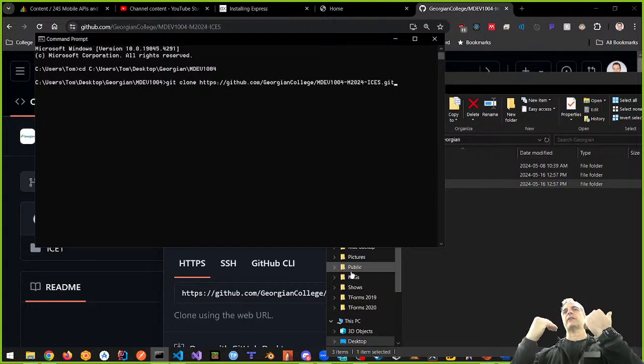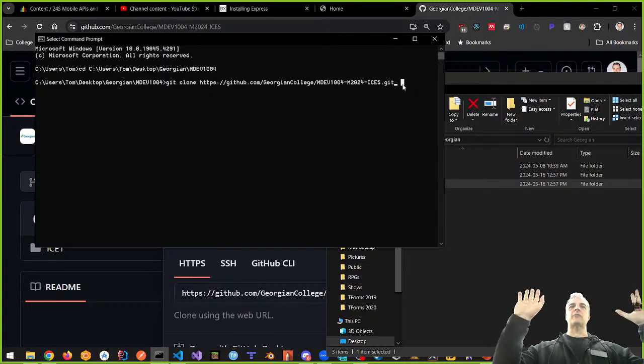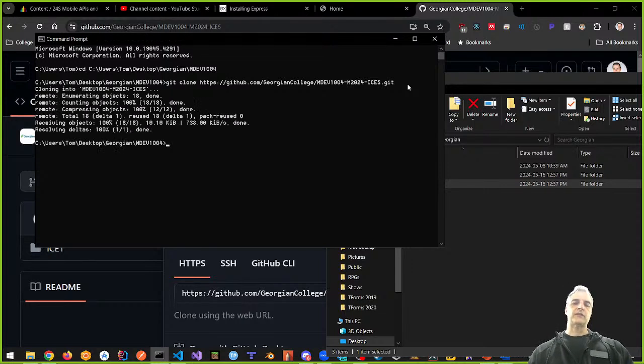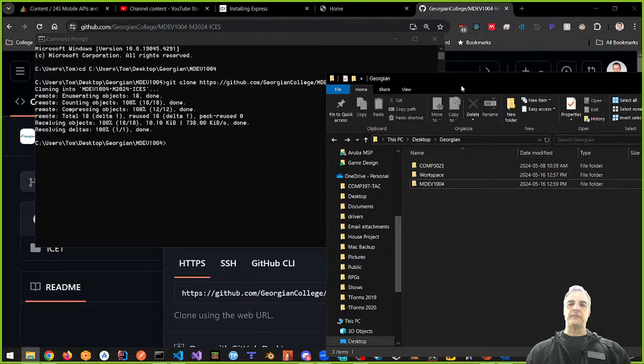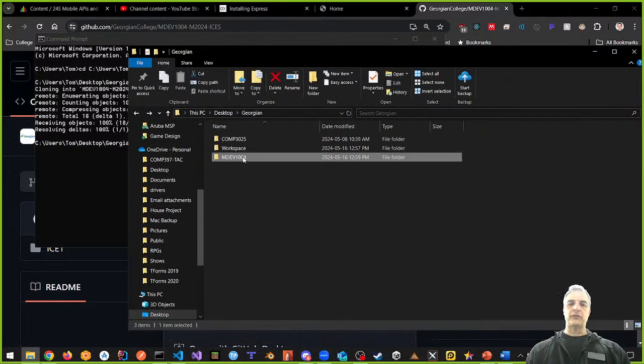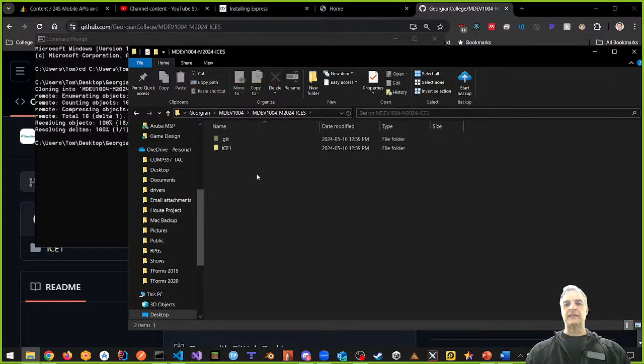And when I pull the files from GitHub, I also want to be able to push. This is going to clone my folder, so I'm going to have my GitHub accessible here on my computer, not just on my Mac. Okay, so let's try this out. Again, if you've got this on your Mac, you don't have to do this. This is just for me. So I'm going to pull this, and you can see it's cloning, and it created my project ICE1 inside of MDEV1004. Let's see if it did the right job. So in MDEV1004, I have this ICEs, and inside there I have ICE1 and Git. Okay, so it kind of did the right job.